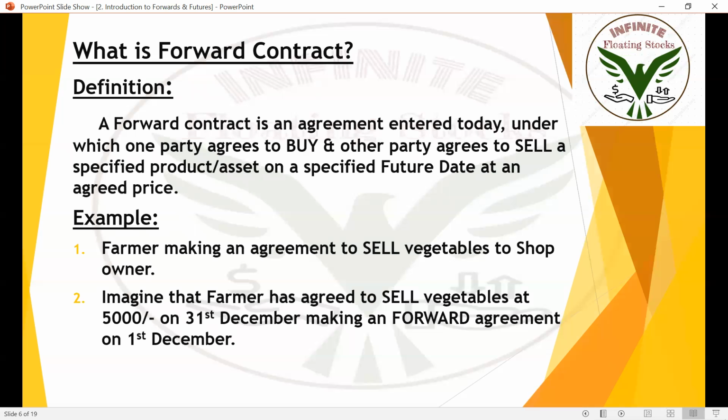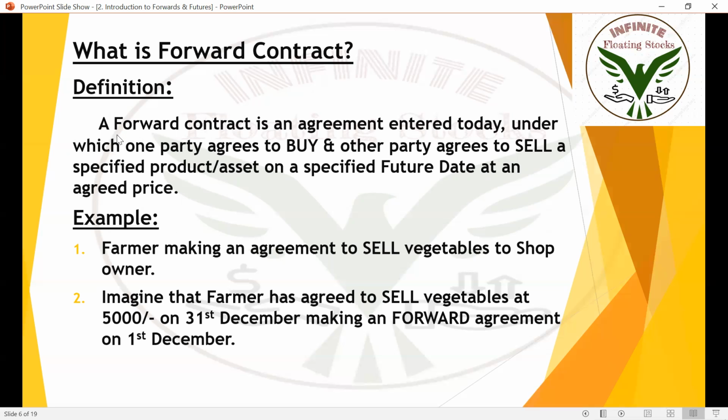Here comes the formal definition of a forward contract. Don't get threatened by that definition, I'll simplify it for you. Let's go through the definition formally, then I'll explain the concept with an example.